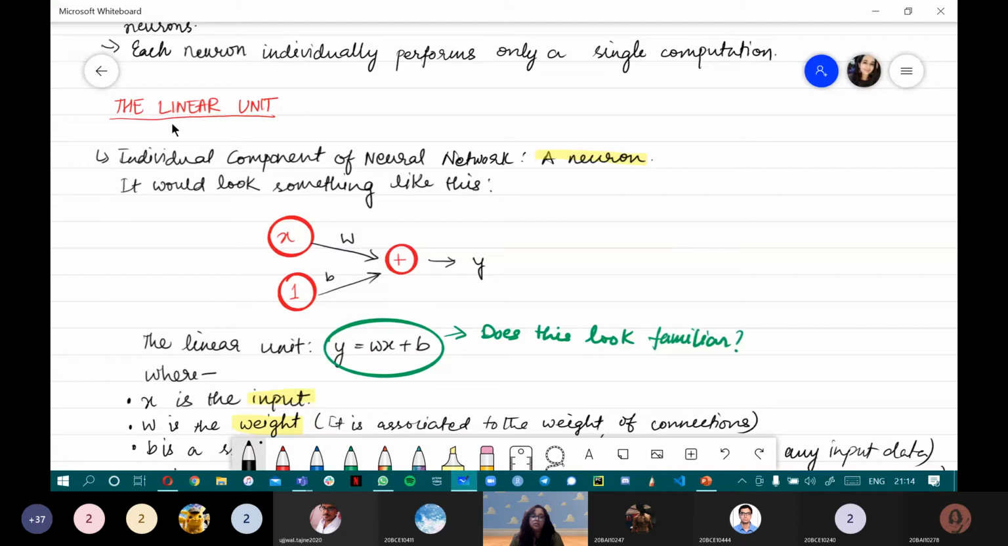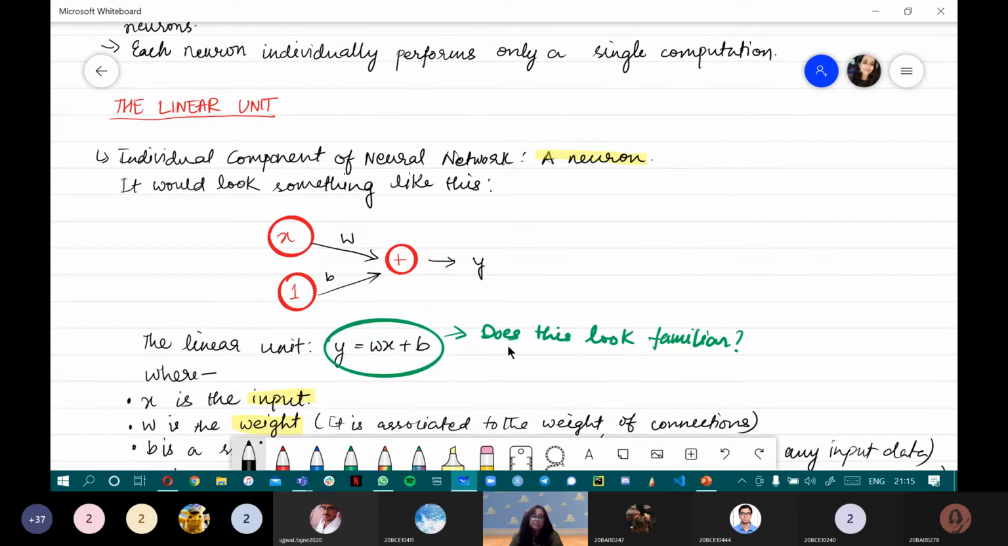Let's take a look. The individual component is only one, which is the neuron. We show it diagrammatically like this in deep learning. x is our main value, w is the weight, b is the bias, this is the addition operation, and y is our output. To put it in a formula, because we mathematicians and computer scientists really love our formulas and want to make sense out of everything, for a linear unit this is the formula.